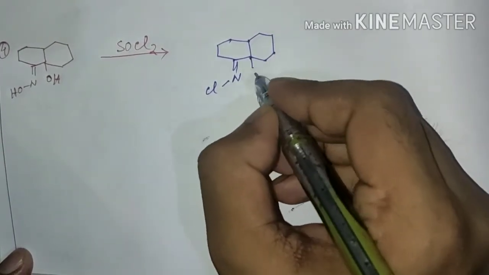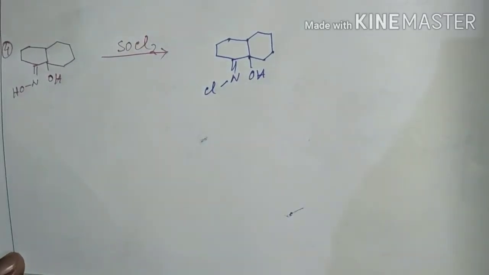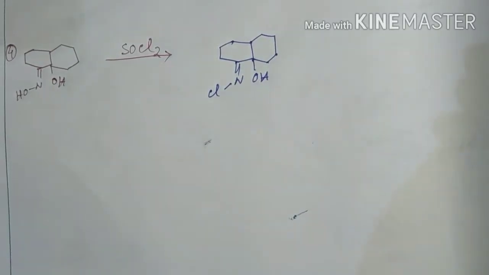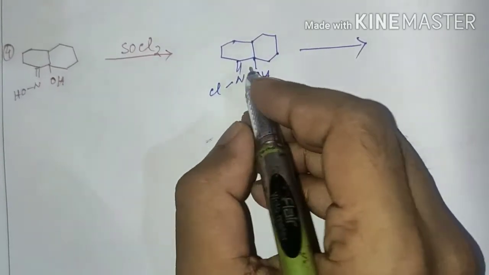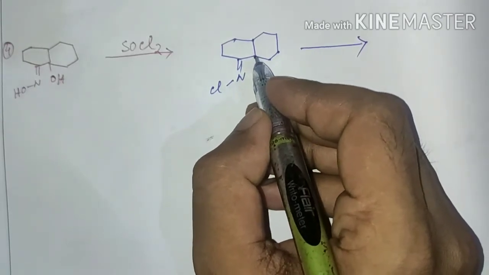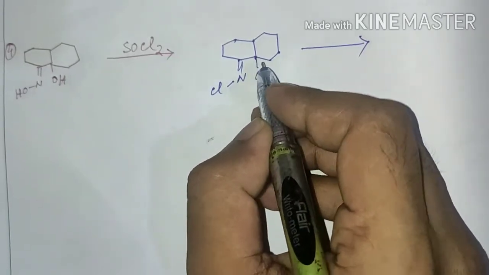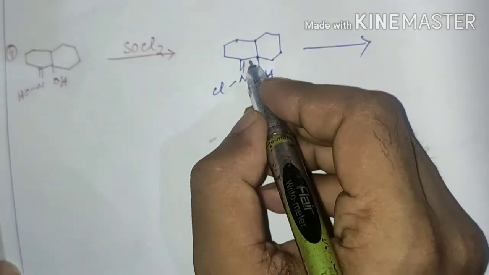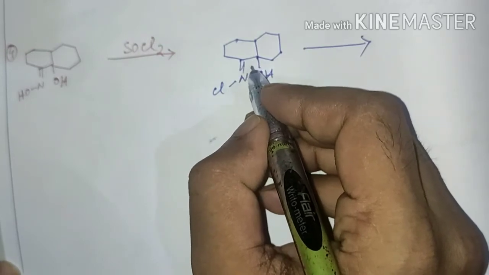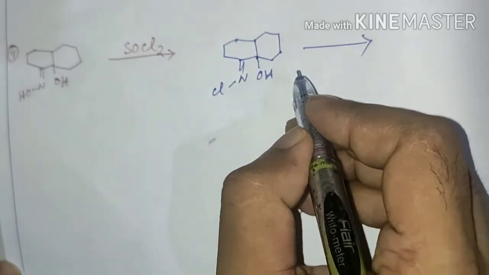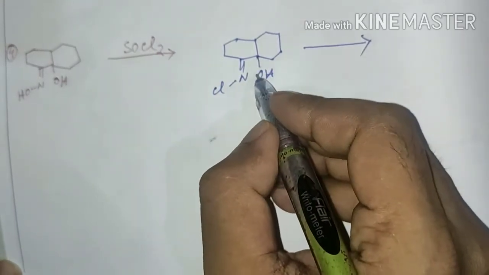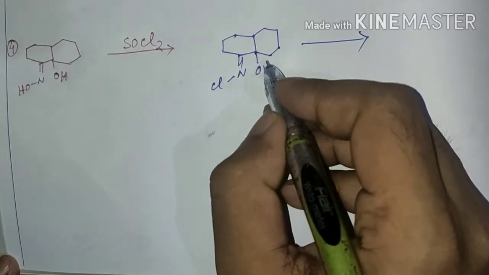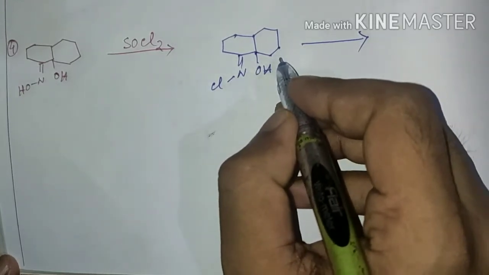That is such an oxime, and as I have told in the starting of this video, N-chloro or N-fluoro oximes can also undergo Beckmann rearrangement. First of all, we have to think about the stability of the carbocation which will be generated if the reaction proceeds through Beckmann fragmentation. If the reaction proceeds through Beckmann fragmentation, then the generated carbocation will be tertiary and that will be stabilized by the lone pair electron of oxygen. So there is a possibility of the reaction proceeding through Beckmann fragmentation.